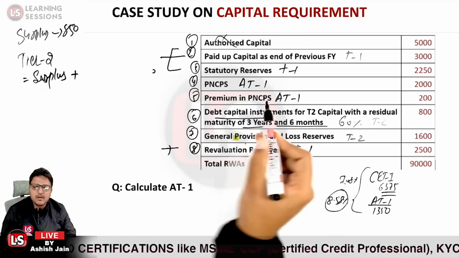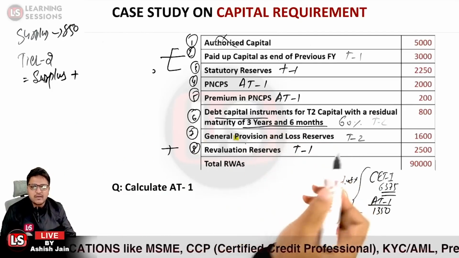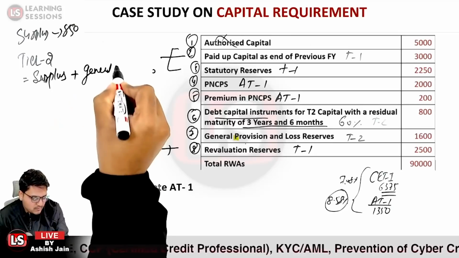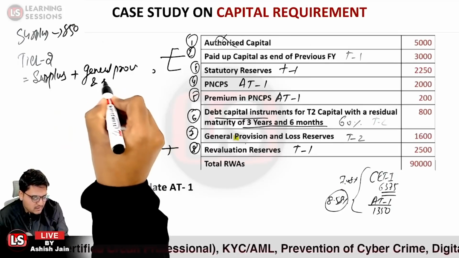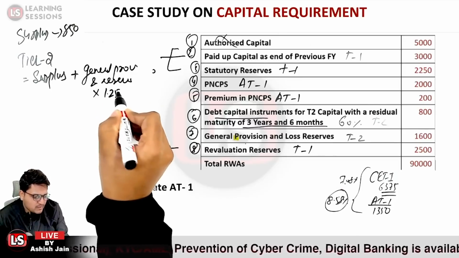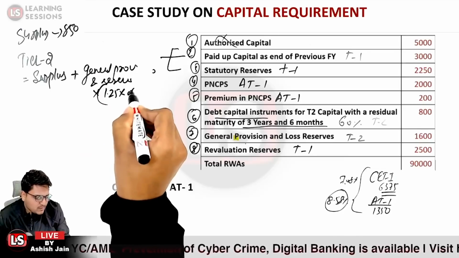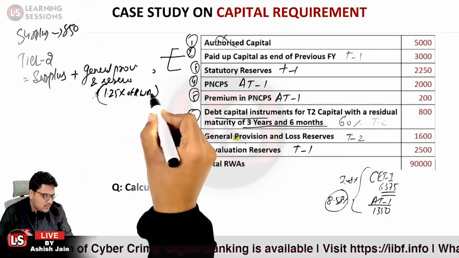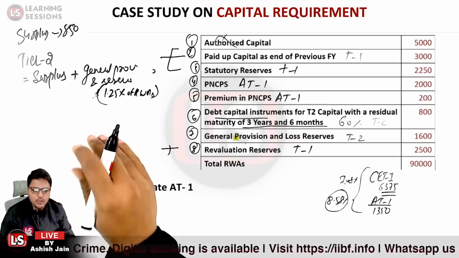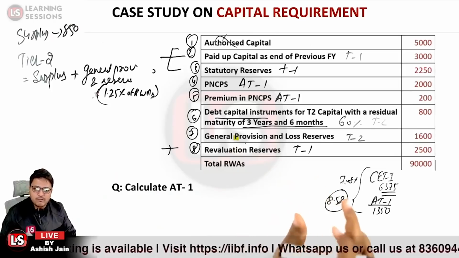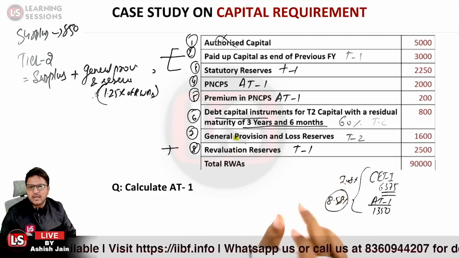Plus the general provisions and reserves, which are limited to 1.25% of the total risk weight assets. I already told you that general provisions and reserves are restricted to 1.25% of the total risk weight assets.